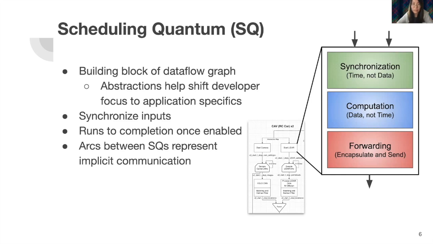The programmer only writes the computation part, which specifies how to process data, and leaves the handling of timing and communication to the system. When inputs arrive, the SQ first synchronizes input based on time. Those synchronized inputs then enter the computation block and the computation runs to completion once enabled. The final stage is data forwarding, where the output data is encapsulated and sent to the network interface for communication.